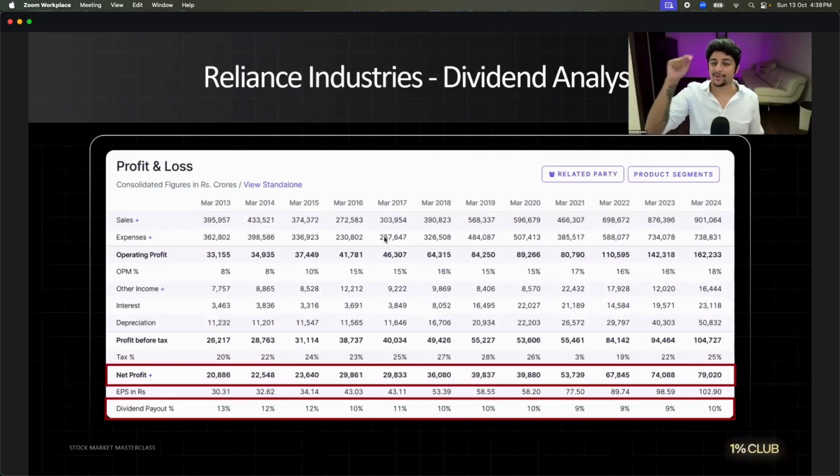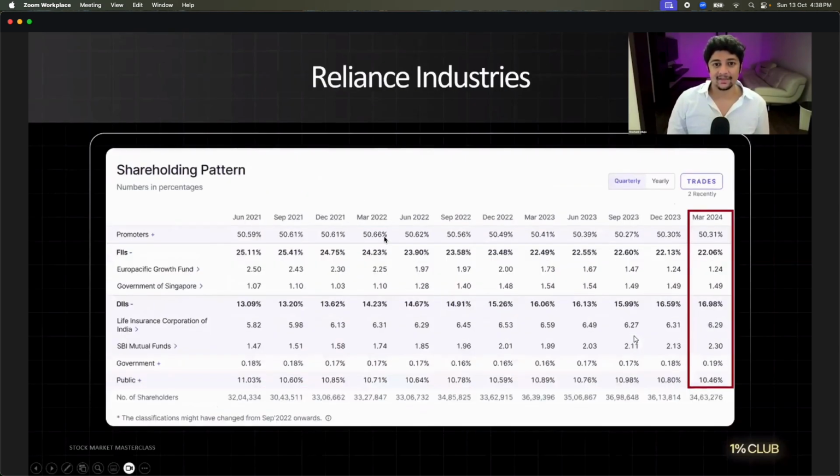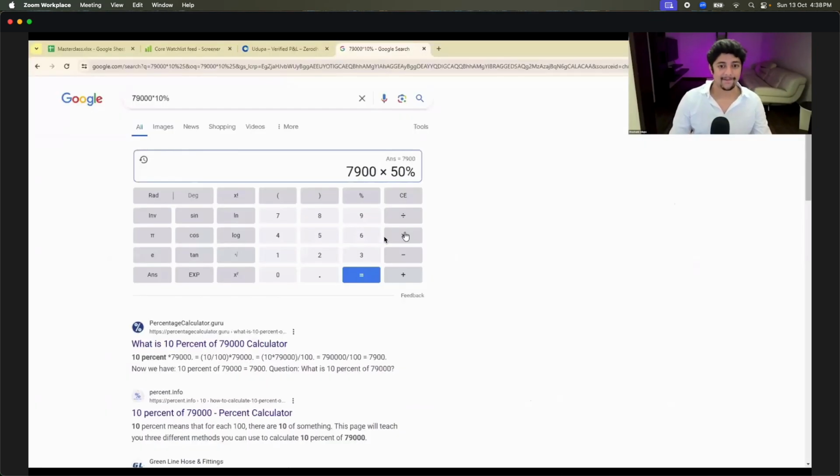Okay? But now the question that you asked me, you have to ask the same question. Shashank, how much does Mukesh Ambani own? Correct? Yes or no? We agree to that? Chalo, let's see. This is the shareholding breakup of Reliance Industries. The promoters of Reliance own 50% of Reliance, and they've held 50% for a long time. How much is 50% of 7,900 crores? 3,950 crores was what Mukesh Ambani and Parivar, all the promoters of Reliance, took home last year.